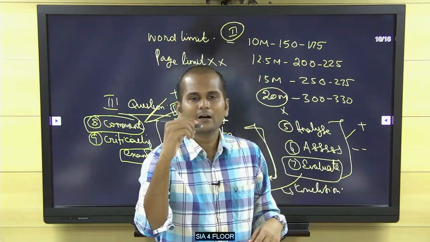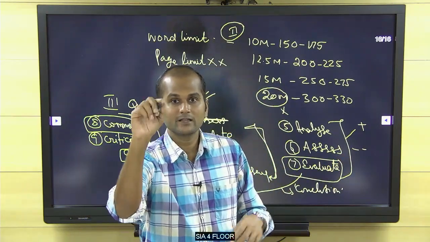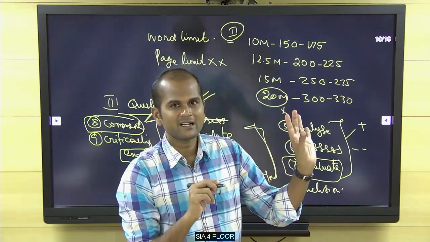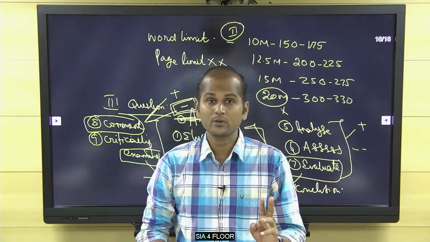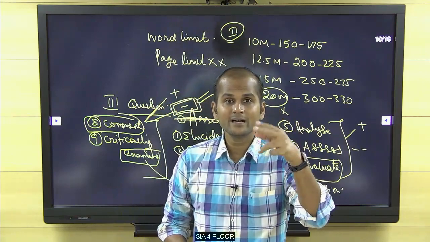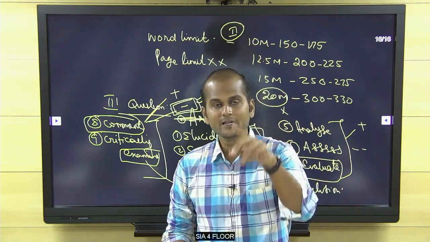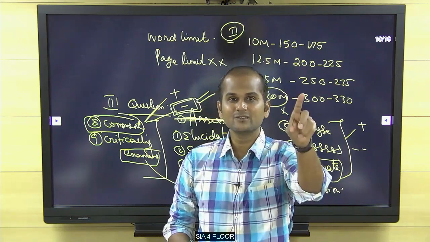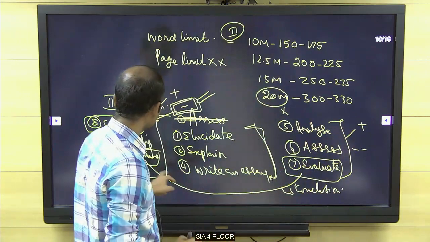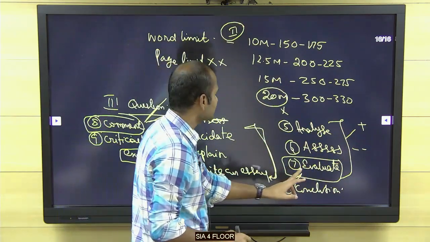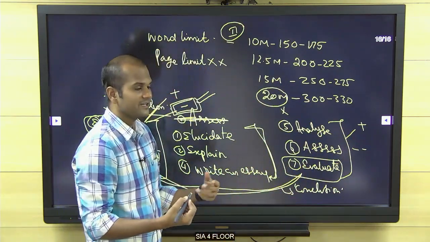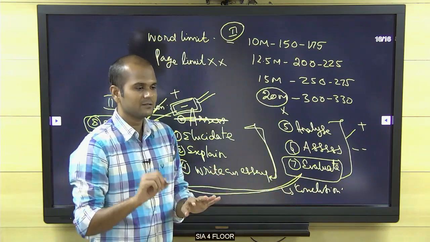At last, out of 100, 50 marks, good. Overall evaluation: out of 100, 10 marks, very bad, you have to improve. So what does an evaluator do? He examines both positive and negative, and at last gives either a positive conclusion or a negative conclusion. That's what an examiner does: very bad, very good, excellent. Likewise, you have to do it.